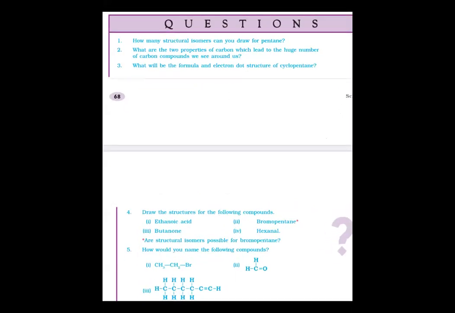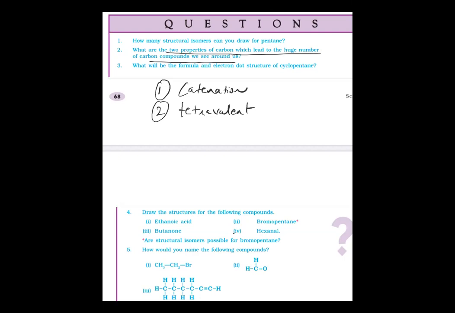Now second question. What are the two different properties of carbon which lead to a large number of carbon compounds? First is the catenation property, and the second is tetravalent valency. These are two main properties. You can refer to the book also. I'll show you the book where they explain this.